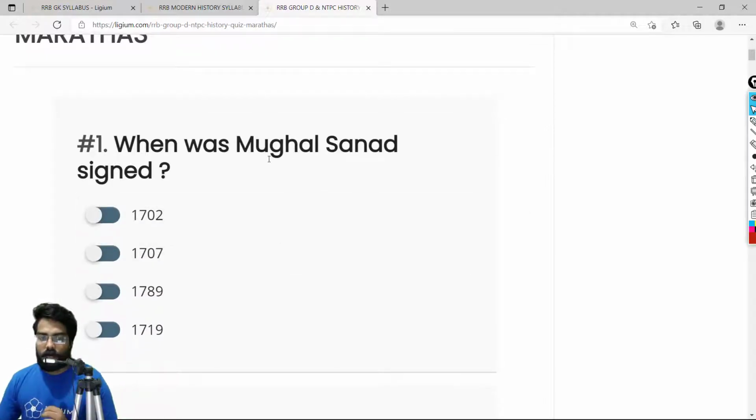First one: when was the Mughal Sanat signed? Around 1719, Marathas were rising in power under the leadership of Balaji Vishwanath. The Mughal emperors signed a treaty with them, because the Mughals were getting scared of the Marathas, who were rising in power. The treaty was the Mughal Sanat, and it was signed in 1719. I repeat, it was signed in 1719. So the correct answer is 1719, option D.